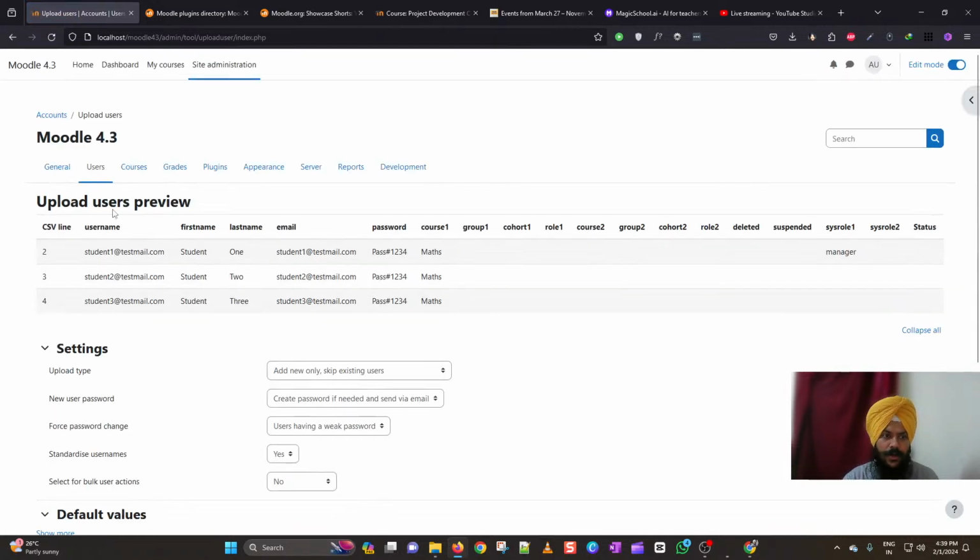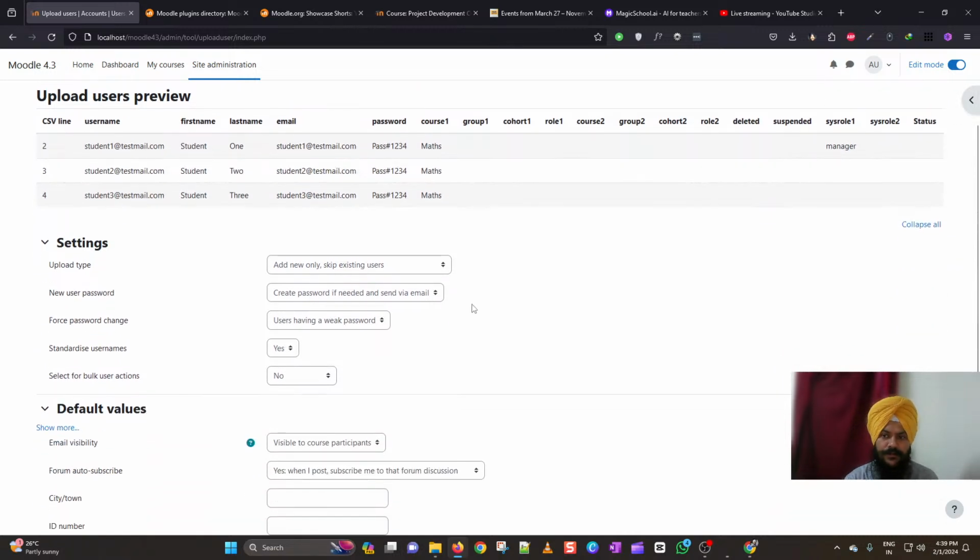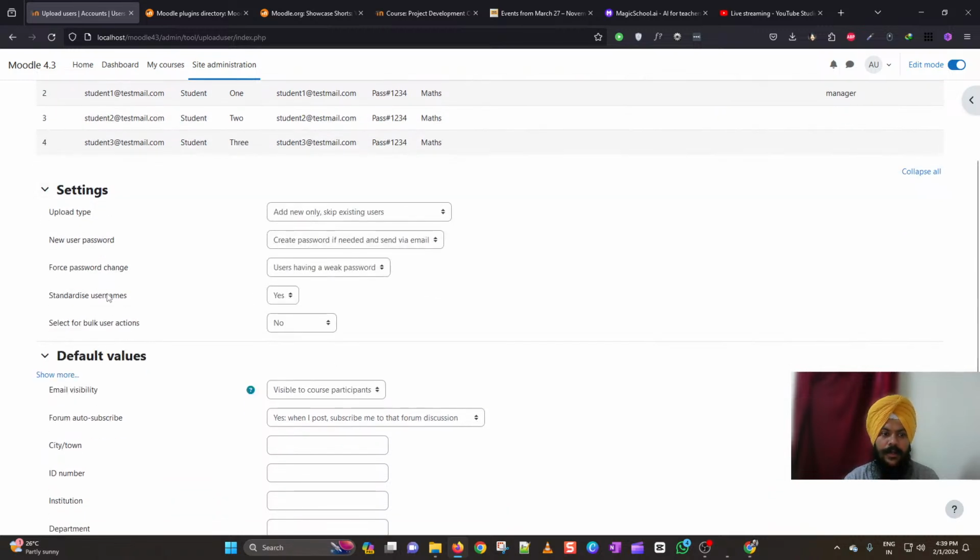On this page, you can see that the CSV line number is listed as the first column, and then username, first name, last name, email, password, then the course, and then the system roles, etc. All the columns which were there in the CSV file are listed here. And if there is anything, you will see in this status message coming from Moodle, like if the user is already existing with this same email, then you can see the status that it is already existing. Or if the username is not valid, you entered a wrong format for the email, then also it will be listed down here.